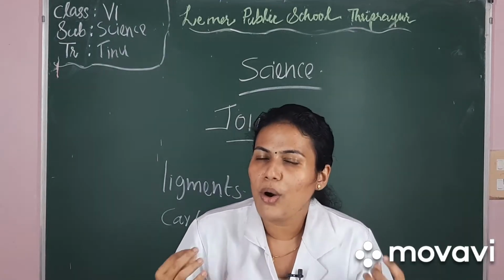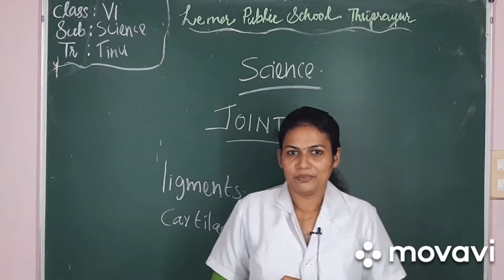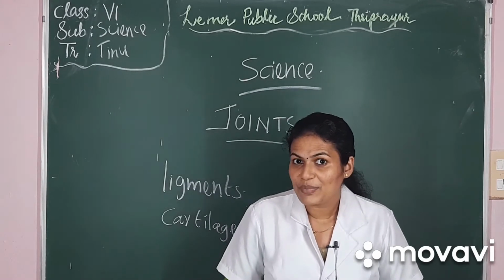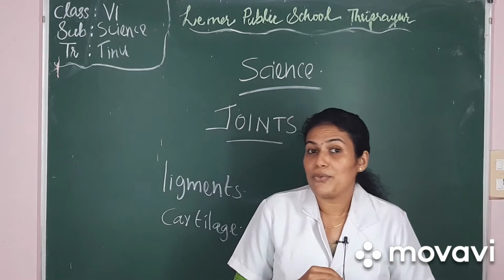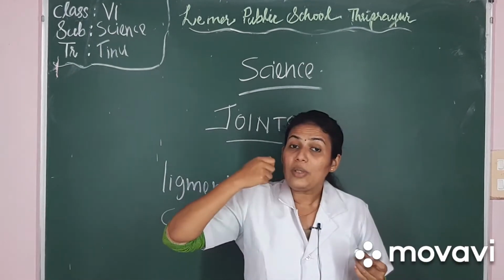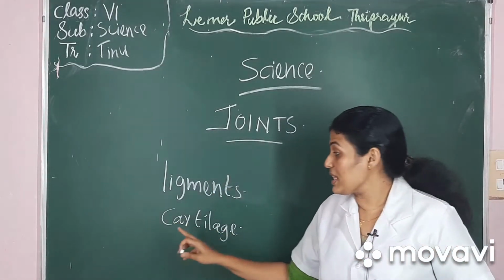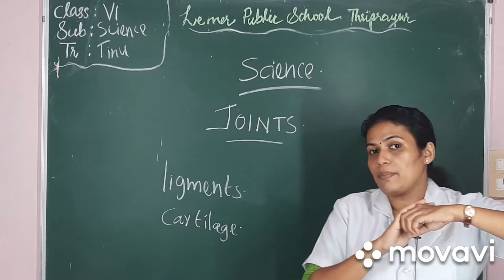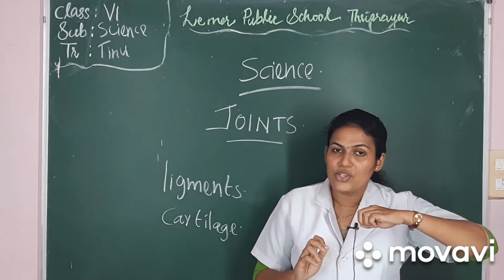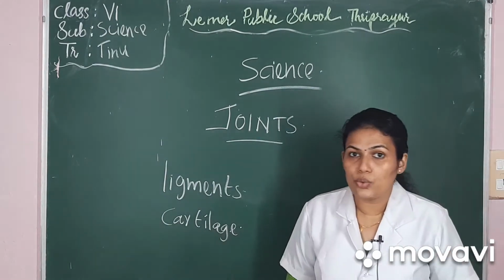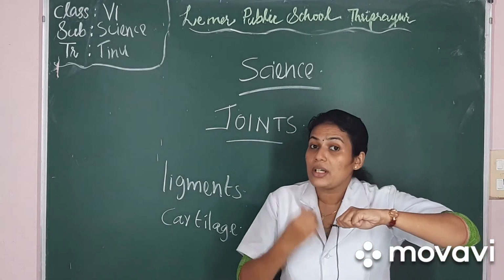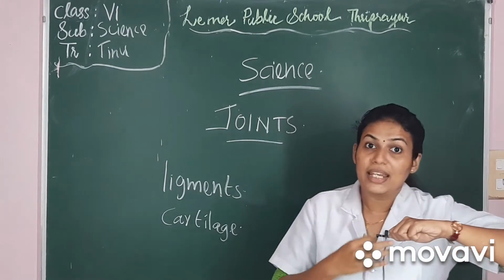Now, I am sure all of you like to eat chicken. Do you like to eat chicken? Yes, most of you love to eat chicken, isn't it? Yes, I know all of you are chicken lovers. So, when you eat chicken, you may have seen this cartilaginous tissue on the end region of the bones. Have you noticed?